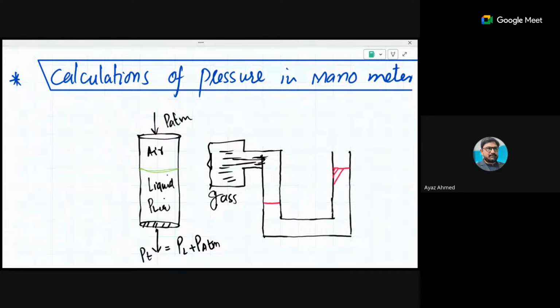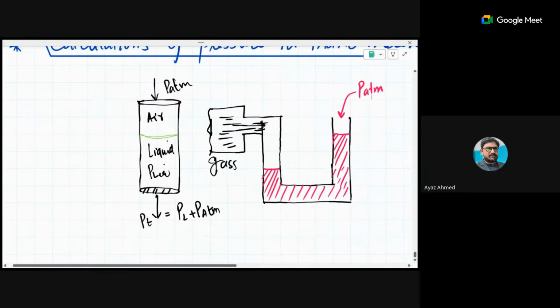Are you getting the scene of this question? Yes. Okay, this is basically the liquid filled in, and this is open as well. So definitely atmospheric pressure will work as well. So this is atmospheric pressure. The question is, calculate the pressure of the gas. Pressure of the gas means how much pressure it is providing you.